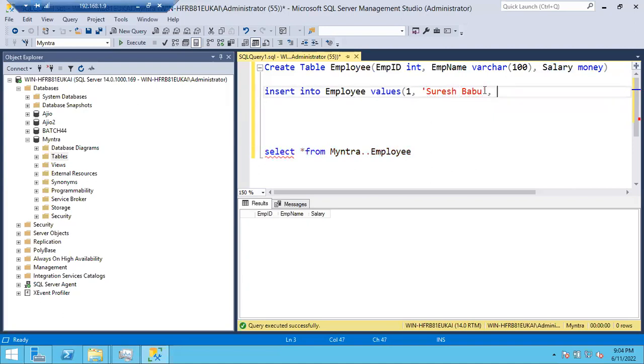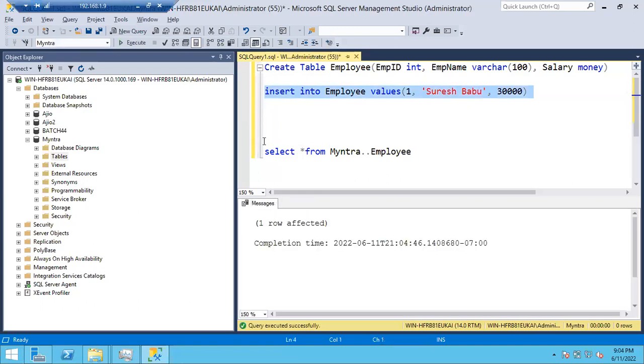Done, comma. Now can I close and can I execute it? I don't want to give salary. I want to give only name and employee ID. Can I execute it? No, it's not possible. As we mentioned, the definition is 3 columns, so you have to give 3 columns. At least you have to give null if you don't want to give a value. Okay, salary, let's give 30,000. Select the query, execute it.